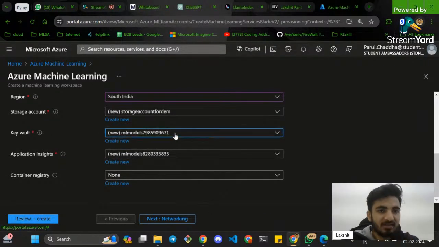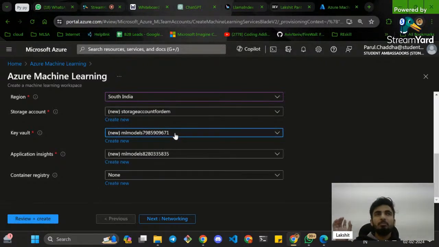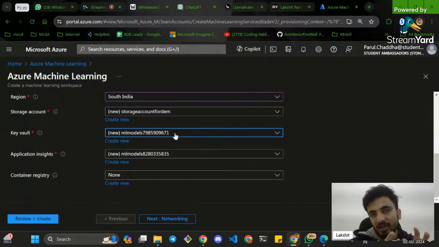And key vault, what is this key vault? Key vault is where you will secure your keys, your credentials, your passwords, your certificates and everything. It's something like a locker. While you are working in Azure, you will have multiple passwords, multiple usernames, multiple SSH keys, so there needs to be some place where you store them. You can't save them locally, you need them on cloud. That's why there is something called key vault where you can save all these resources, passwords and certificates. This is what key vault means.